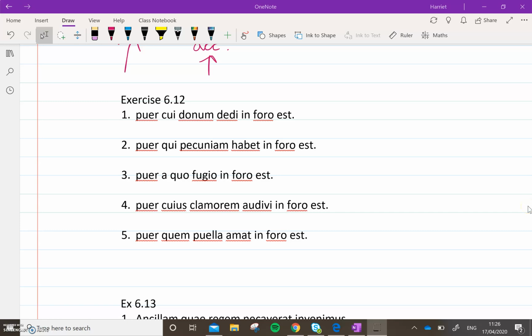Okay, we're going to do exercise 612 on page 184. Make sure that you pause the video before you have a go at translating the sentence yourself, and then you can press play for each one to reveal the answer. Make sure that you take your time.